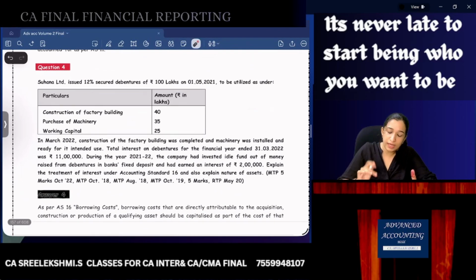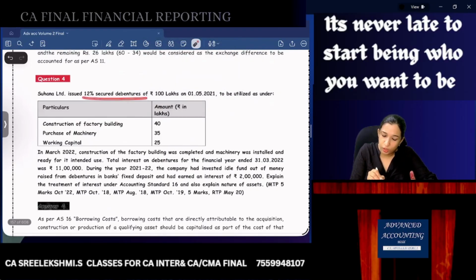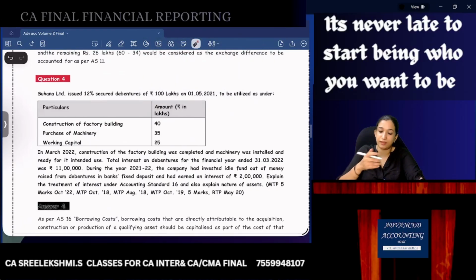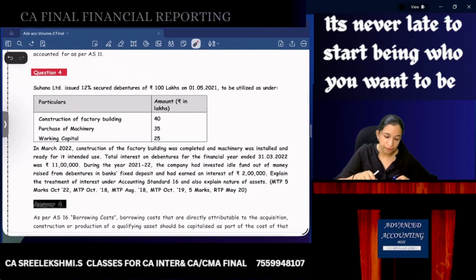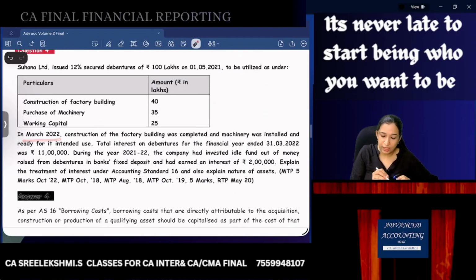Question number 4. Suhana Limited issued 12% unsecured debentures of 100 lakhs to be utilized as under. So on 1st May we issued 12% unsecured debentures. Construction of factory building 40 lakhs, purchase of machinery 35 lakhs, working capital 25. In March 22, construction of the factory building was completed and machinery was installed and ready for its intended use. So here we are using this 100 lakhs for construction of building, purchase of machinery and working capital.